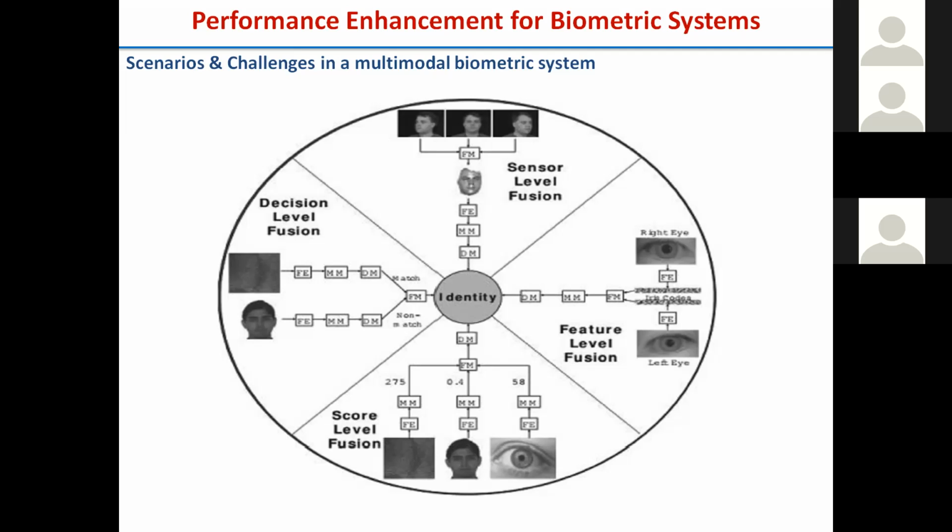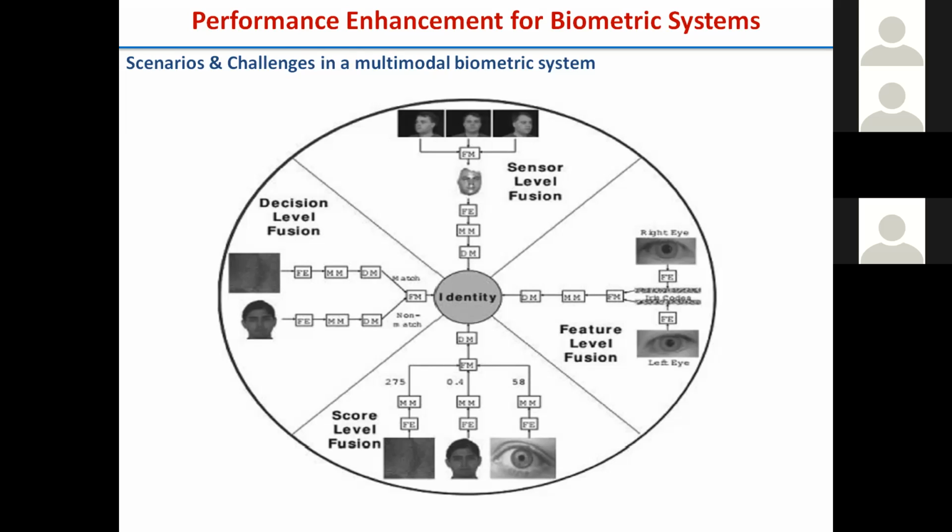So these are the four dimensions where research is going on to adaptively fuse multiple modalities to enhance performance. Sometimes all the modalities are not equally affected.